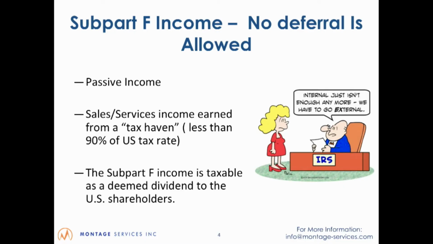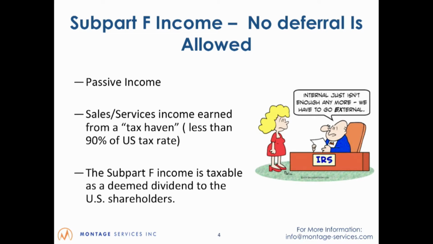It is where a foreign company is set up and buys from a related party or sells to a related party in a tax jurisdiction that has a tax rate less than 90% of the U.S. tax rate. So even places like the UK have a tax rate that's less than 90% of the United States tax rate.